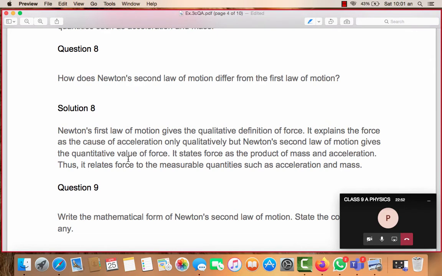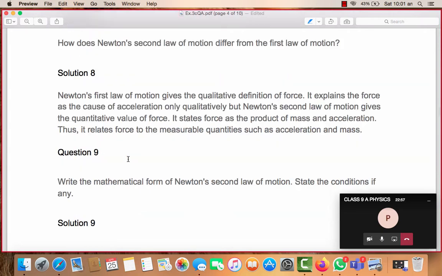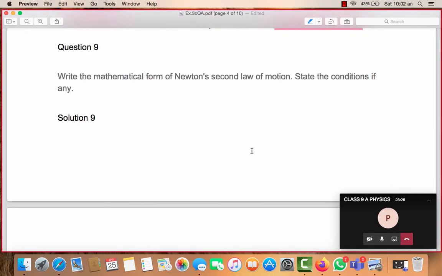Let's see the next question. It says, how does Newton's second law of motion differ from the first law? I've just explained this question. Newton's first law defines force qualitatively, and the second law defines force quantitatively. This is very, very important. The first law simply defines force like this, whereas the second law exactly tells us the value, the quantity of force, using two measurable quantities. What are the two measurable quantities? Acceleration and mass. Students, this is an important question. That's why I am insisting on it more and more. Let's move to the next.